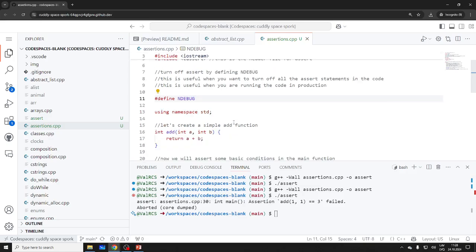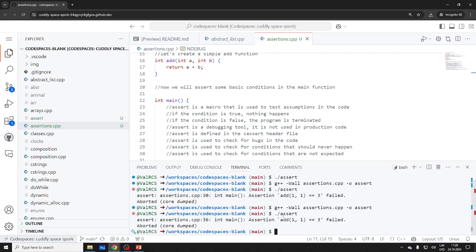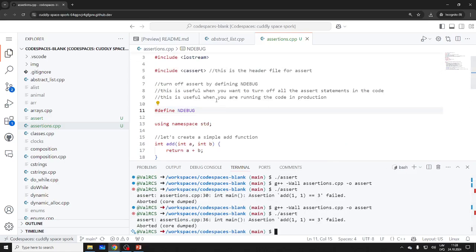And debug, not debug. Let's see if this works now. No, it still dumps the core. It's still failing the assertion. So why is it still not turned off?